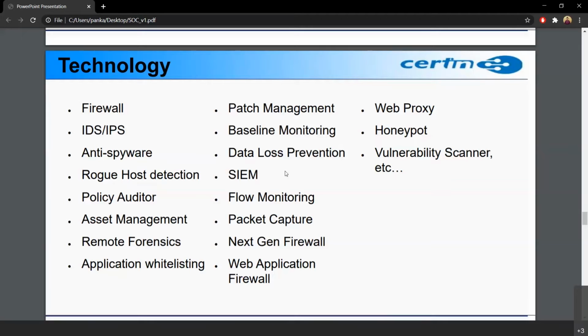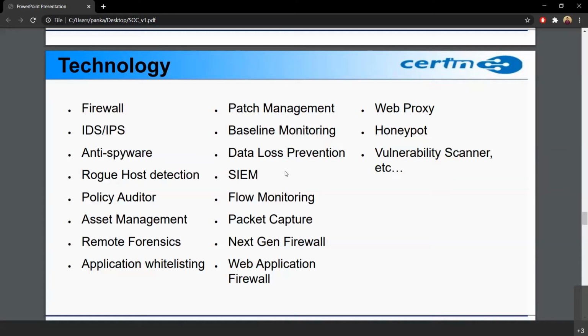Then there is a policy auditor. So basically audits, security audits, we all know they are there. The policy auditor is an IT assessment solution that processes what is required for internal and external IT and security audits. Then there is application whitelisting. So application whitelisting is basically allowing some of the applications to be accessed. Some are blocked.